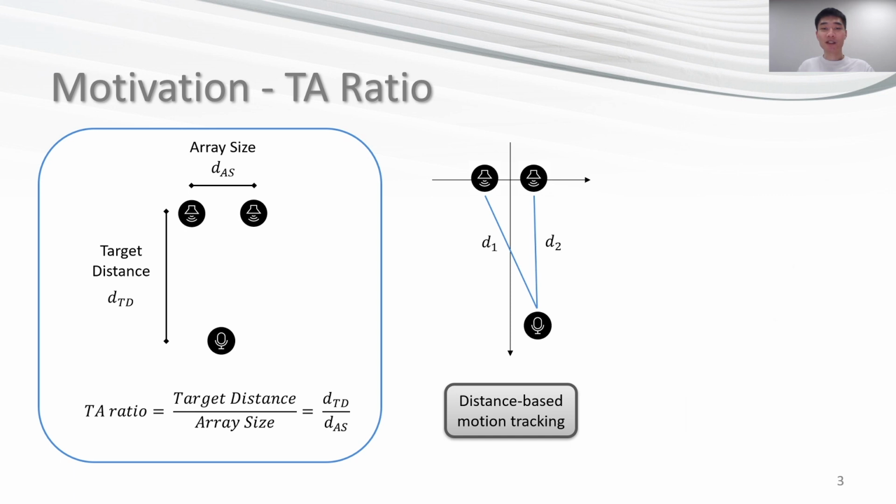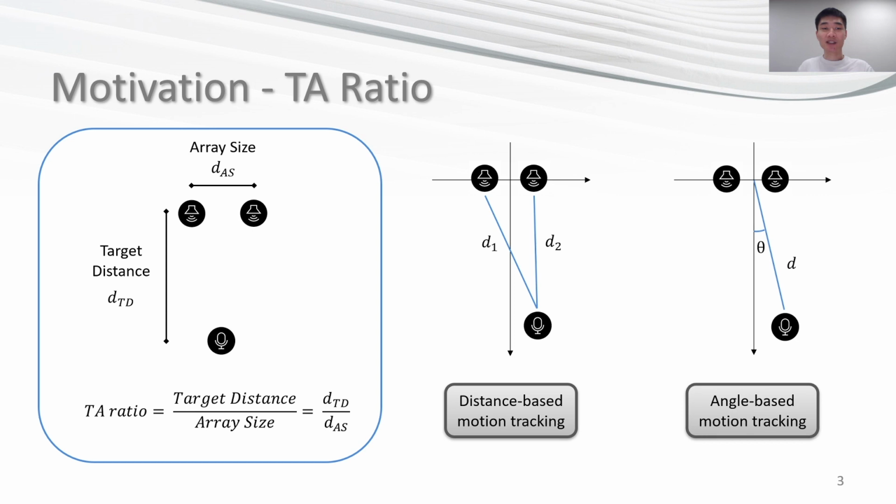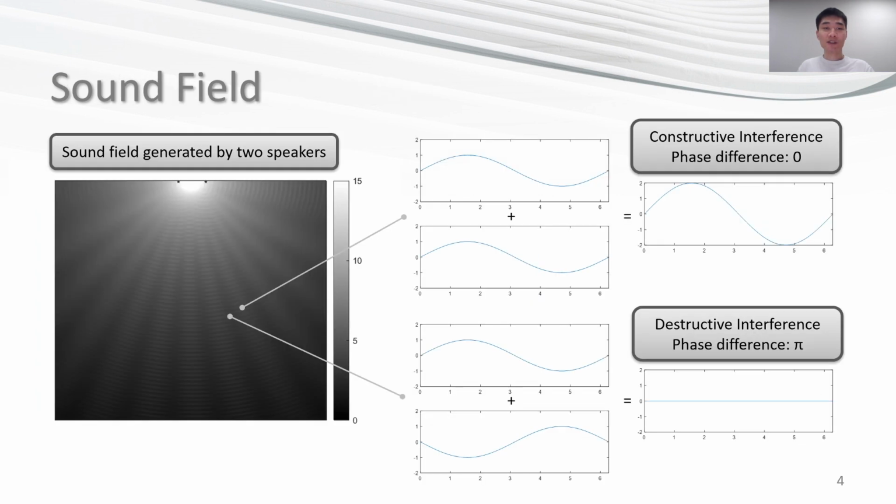Can we use angle-based motion tracking instead of distance-based motion tracking to reduce array size? The answer is yes. Our work achieves angle tracking by using the acoustic strength of the sound field. Here is an aerial view of a sound field generated by two speakers. We regard two speakers as point sound sources. They are at the top end of the figure. Each of them emits a sine wave.